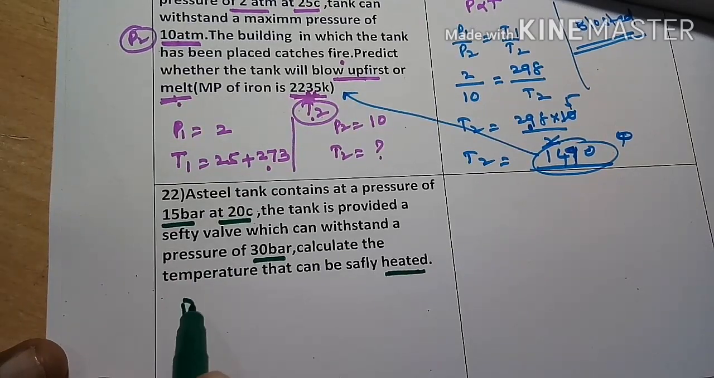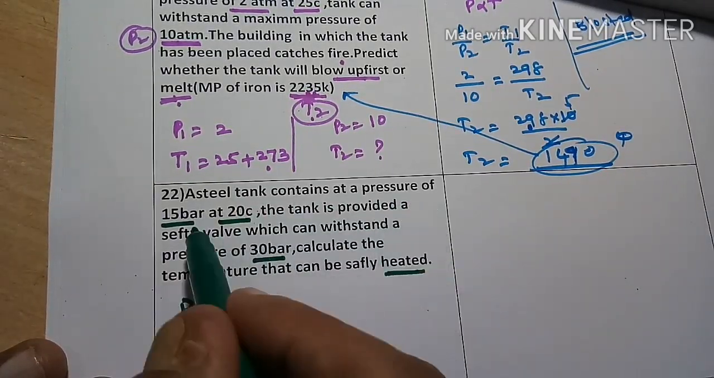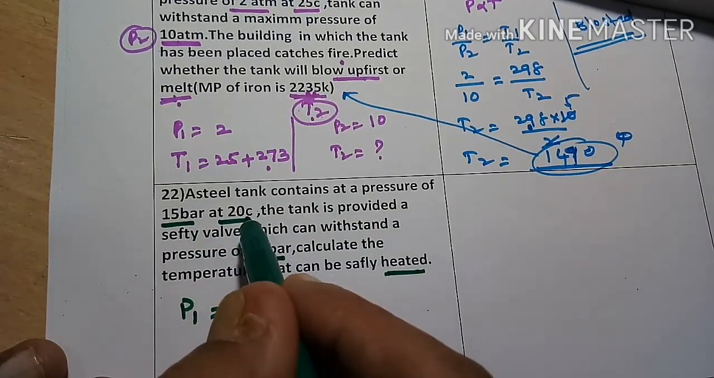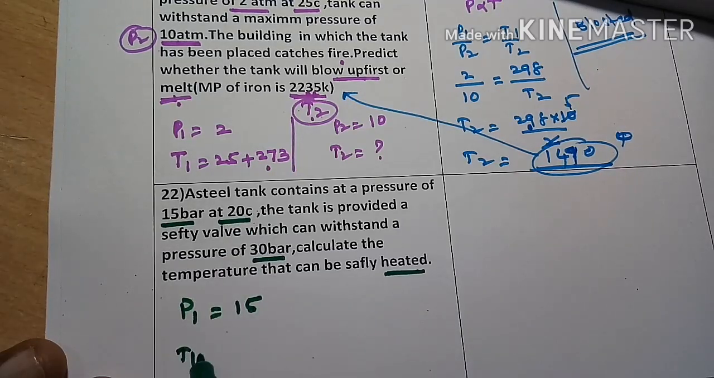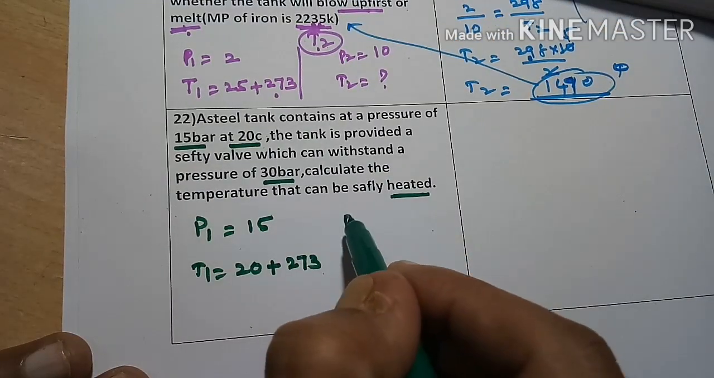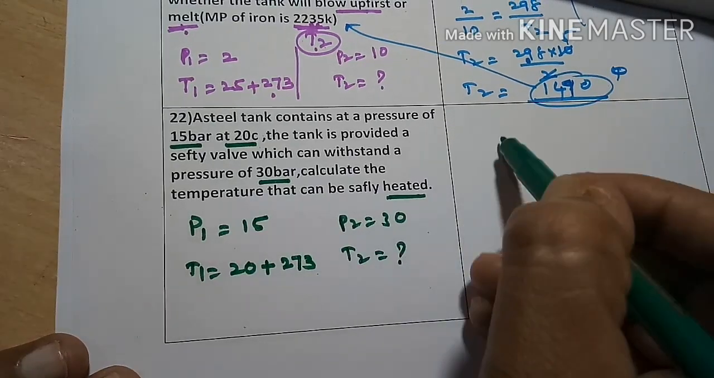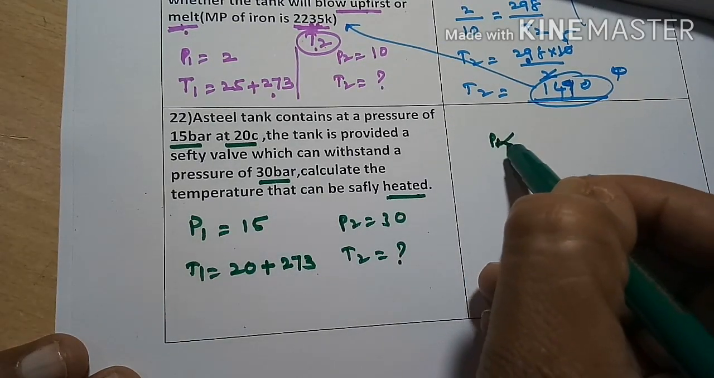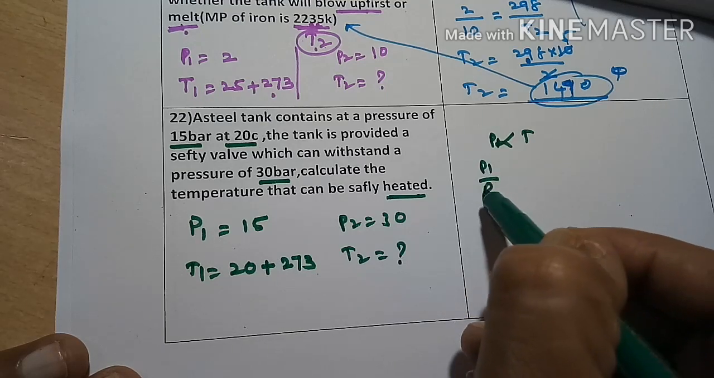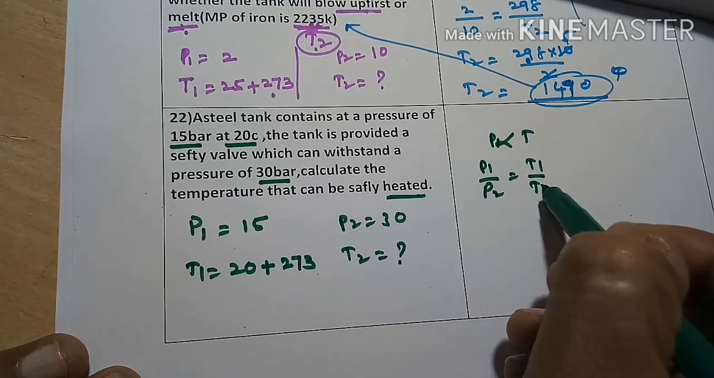So here P1 is equal to the tank pressure, 15 bars. The temperature T1 is equal to 20 degrees centigrade, so we must convert it into degrees Kelvin: 273 plus 20. P2 is equal to 30 bar, and T2 is what we need to find. The principle is P is proportional to T, so P1 by P2 is equal to T1 by T2.